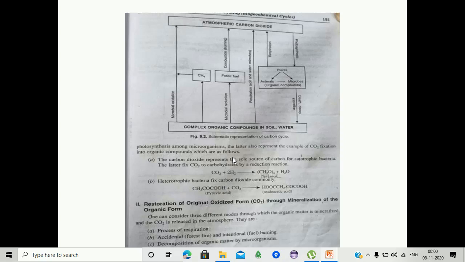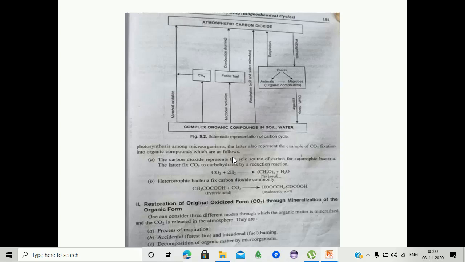Next, the second process is restoration of the original oxidized form, CO2, through mineralization of the organic form. One can consider three different modes through which the organic matter is mineralized and the carbon dioxide is released into the atmosphere.